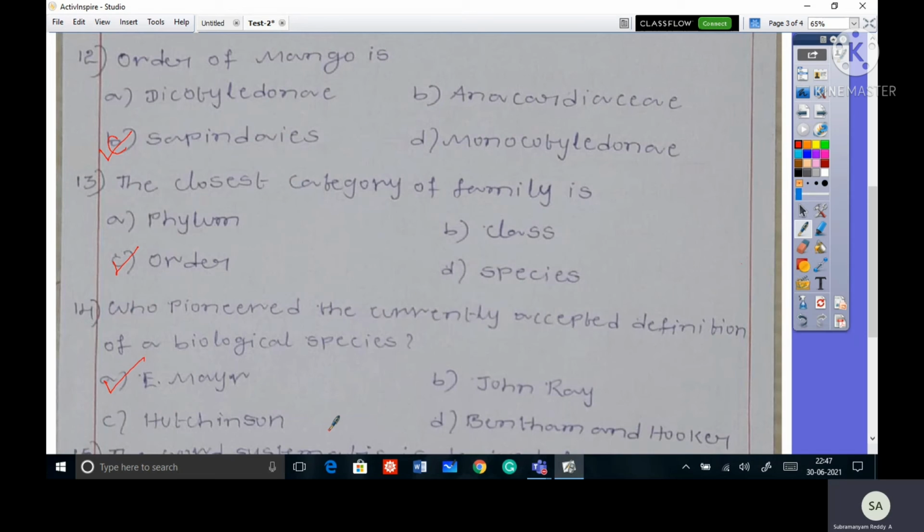But here John Ray was the first to propose the word species. Bentham and Hooker naturally classified organisms. Hutchinson was also one of the classification scientists. Okay.